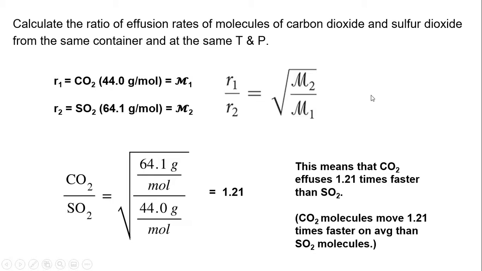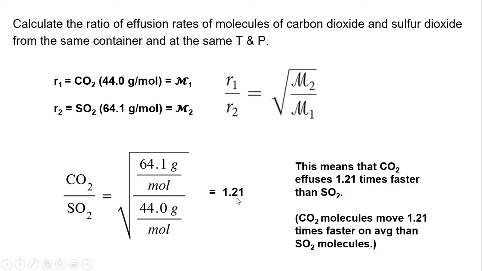So here's a problem that I did. Calculate the ratio of effusion rates of molecules of carbon dioxide and sulfur dioxide from the same container and at the same temperature and pressure. So here I wrote everything out. R1 is CO2. Why is it R1? Because the molar mass of CO2 is lighter than the molar mass of SO2. So then I put it M1. I know that CO2 is going to be here, SO2 is going to be here, and then I remember I have to flip them. The heavier gas molar mass should be on top. The lighter gas should be here, and that's exactly what I did.